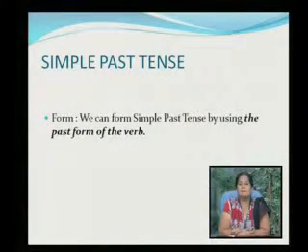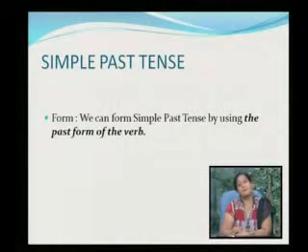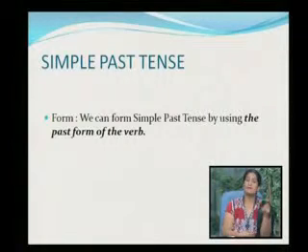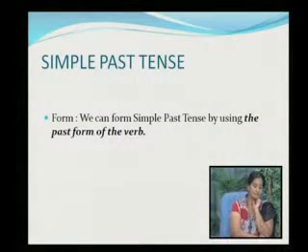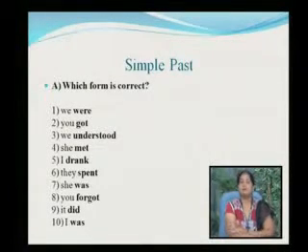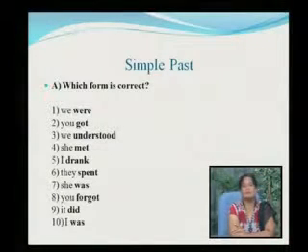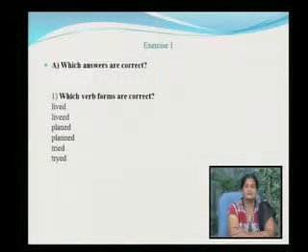Coming to the simple past tense. This is a very simple past tense. We have already learned that the form is very simple and you have to just use the past form of the verb. Coming to the past form, can you see which is the correct one? We were, you got, we understood, she met, I drank, they spent, she was, you forgot, it did, I was. All these are the correct form of past tense.